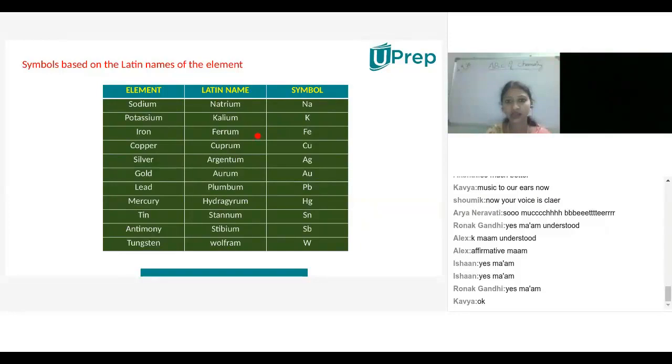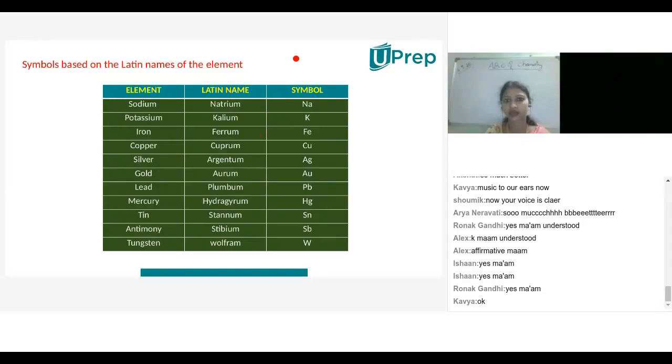The sodium symbol is obtained from the Latin word natrium, Na. Potassium, the Latin name is kalium, K. Iron, ferrum, Fe. Copper, cuprum, Cu, that I have shown you in the example. Okay, gold, aurum, Au. Lead, plumbum, Pb.